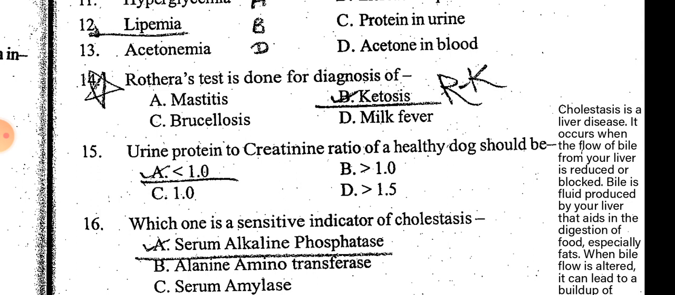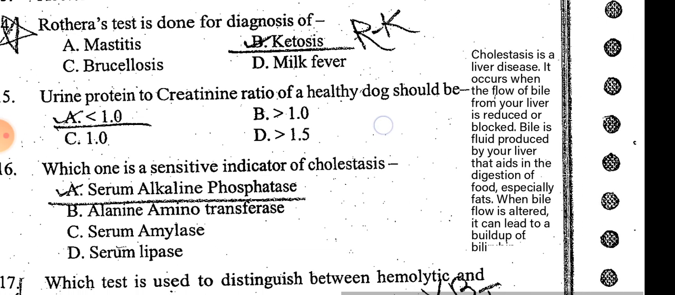Urine protein to creatinine ratio of a healthy dog should be less than 1. In healthy dogs, the urine protein to creatinine ratio should be less than 1. Which of the following is a sensitive indicator of cholestasis? Serum alkaline phosphatase is the sensitive indicator of cholestasis, and cholestasis is a liver disease.